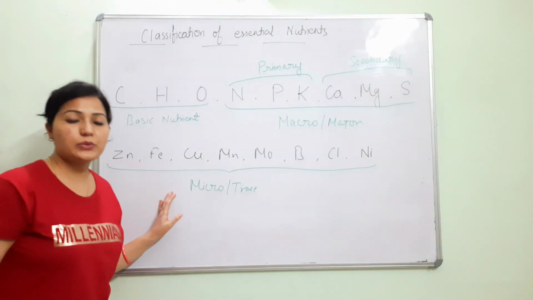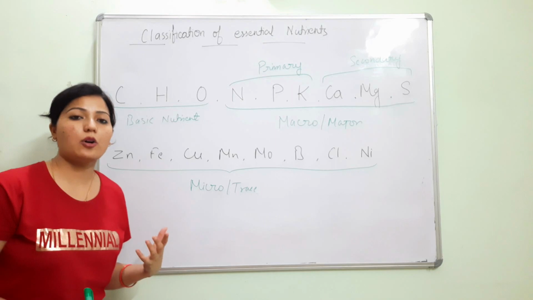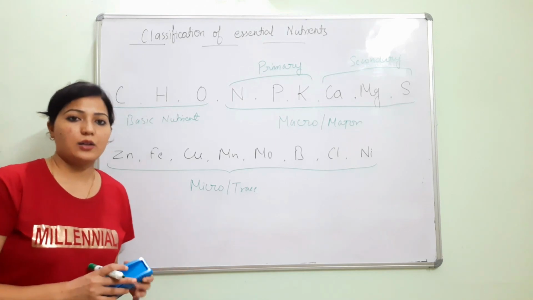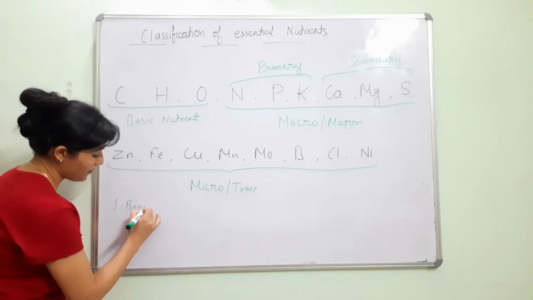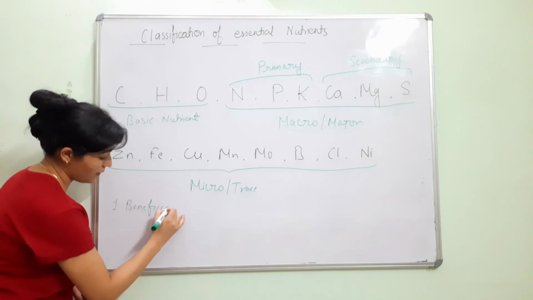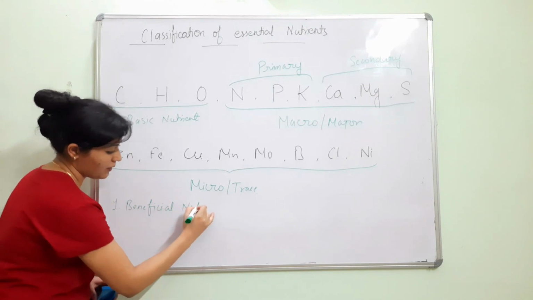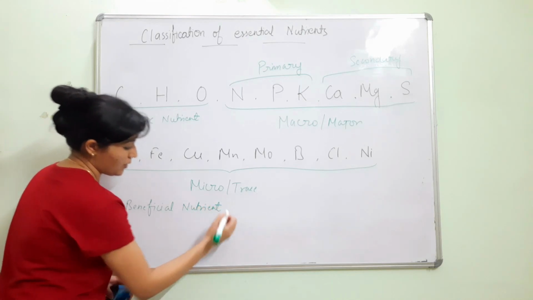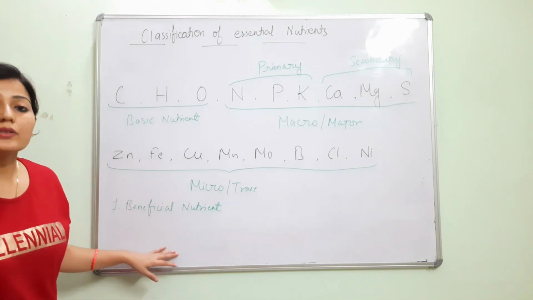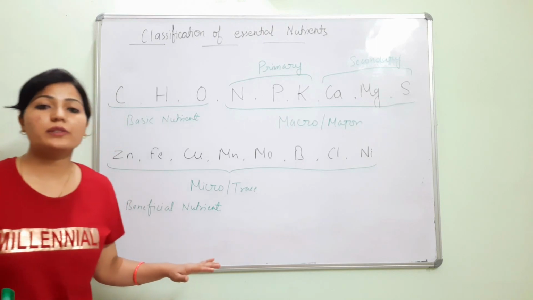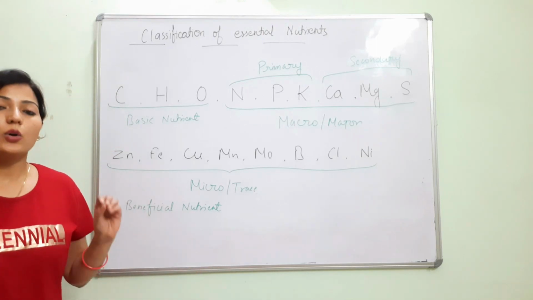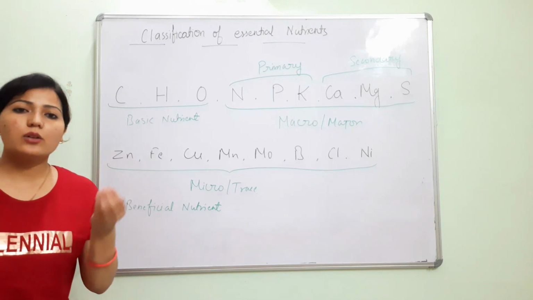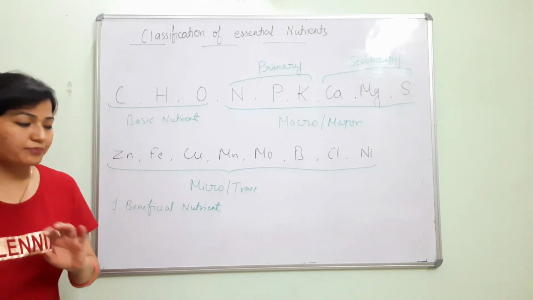After the essential nutrients, there are some other groups of nutrients, like beneficial nutrients. These are the nutrients which stimulate the growth of plants under some specific conditions, but not all plants, only certain plants.